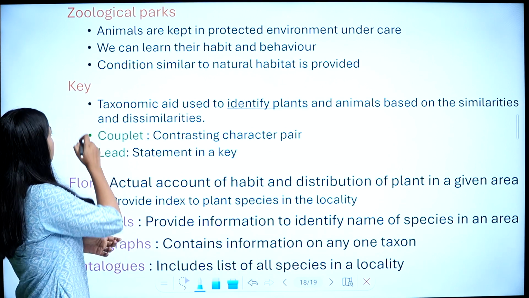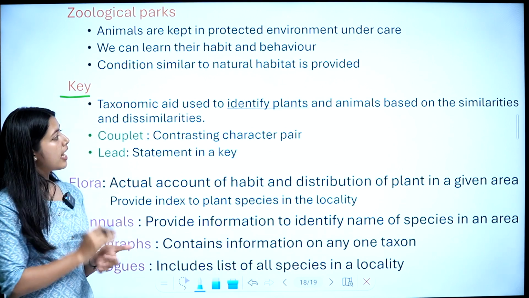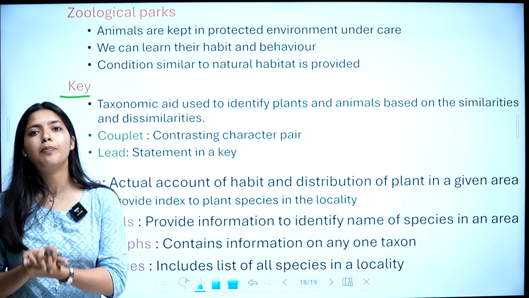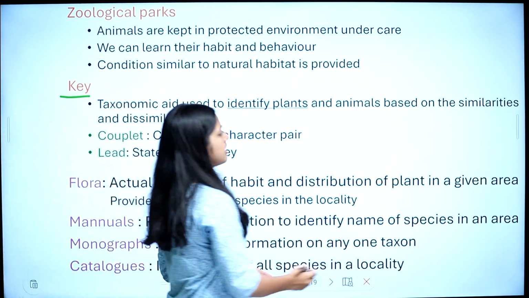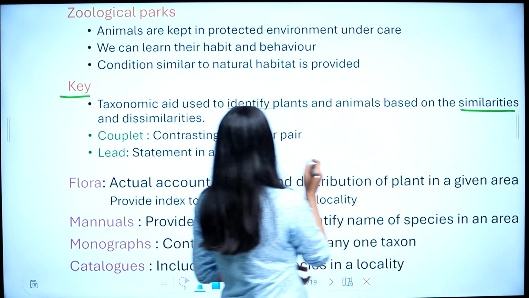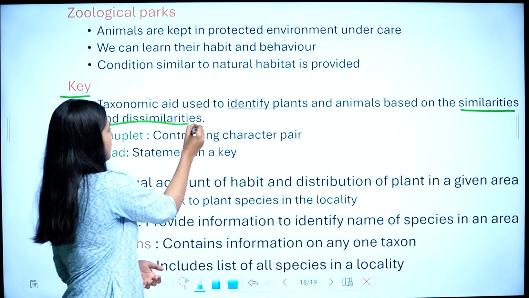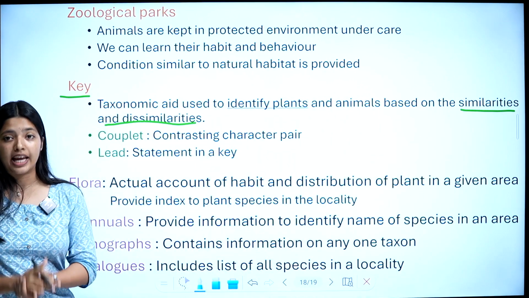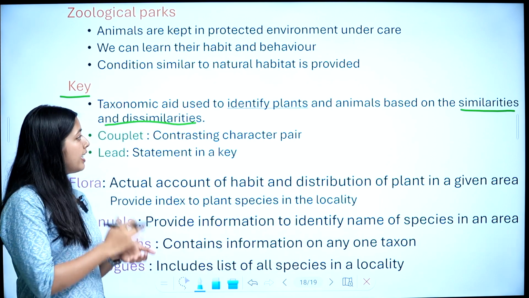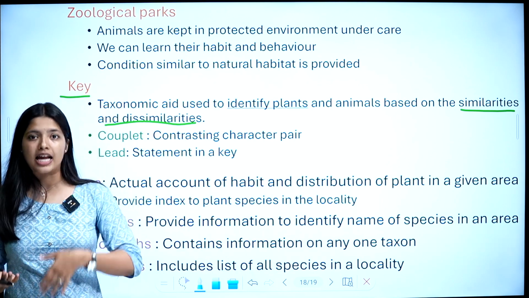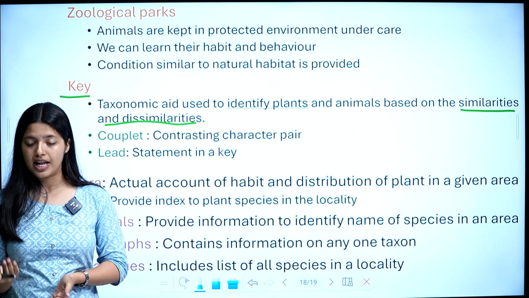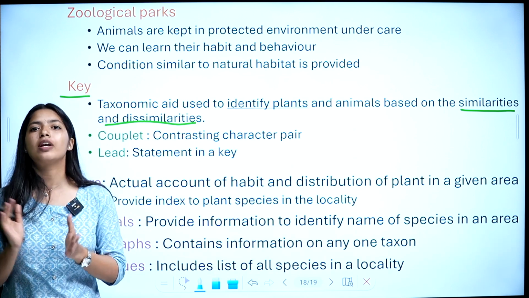And next one is key. Taxonomical aid used to identify plants and animals based on similarities and dissimilarities. Important. So based on their similarities and dissimilarities, we are identifying plants and animals.